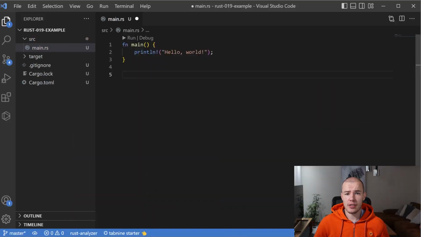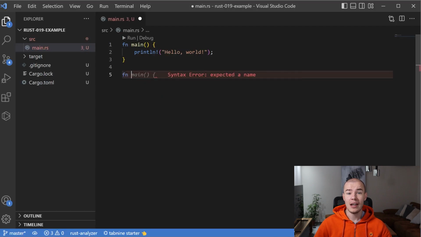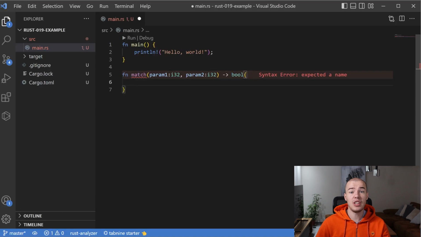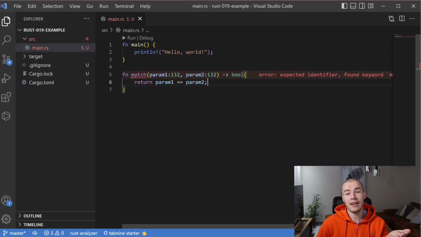Of course, we are starting things off by creating a new project and going to our main.rs file. And inside of it, we want to create a new function. So not inside the main function, but outside of it, but in the same file. And we are going to create a new function, so fn keyword, followed by, we want to call it match, because we want to check if two integers that we are going to send as parameters to this function of ours are matching. If they are the same, we want to return true, and if they're not the same, we want to return false. So basically, the name match makes sense.